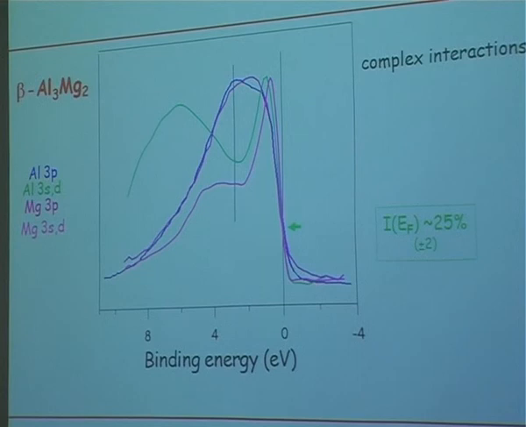So what we see is that at about 2 eV from the Fermi level, both SD distributions present a hollow, a minimum, or a plateau, which coincides with a maximum of the aluminum 3P distribution.